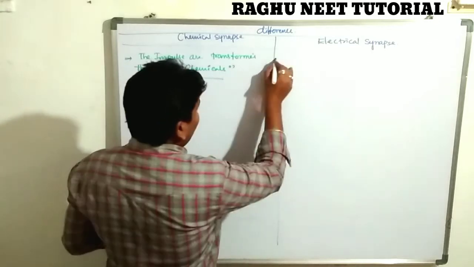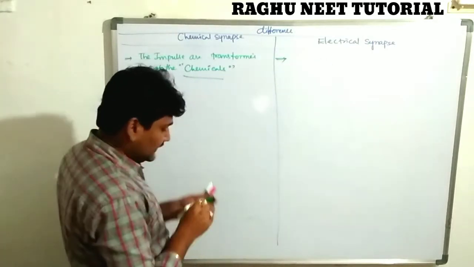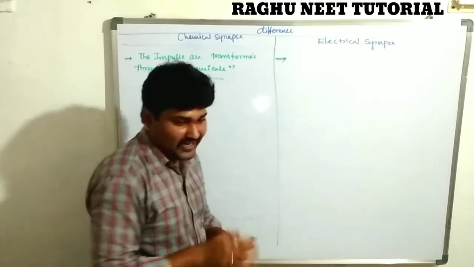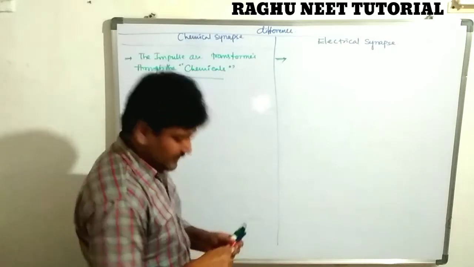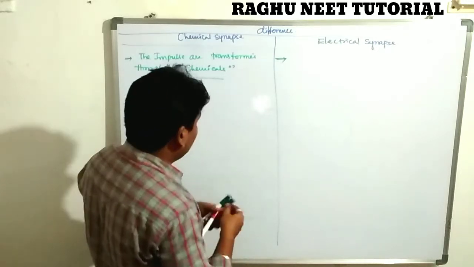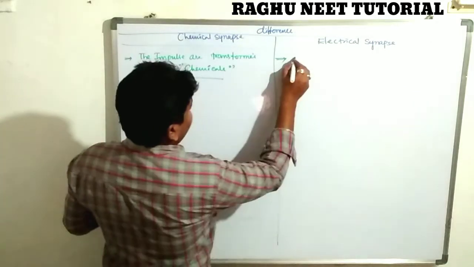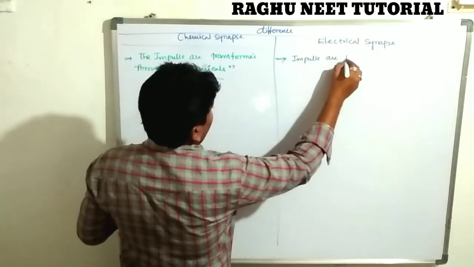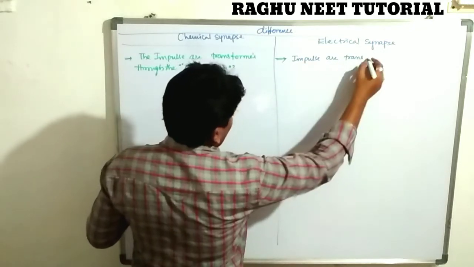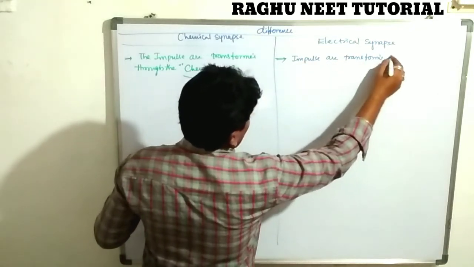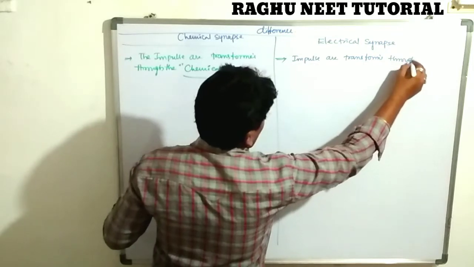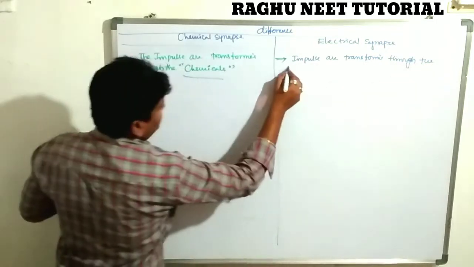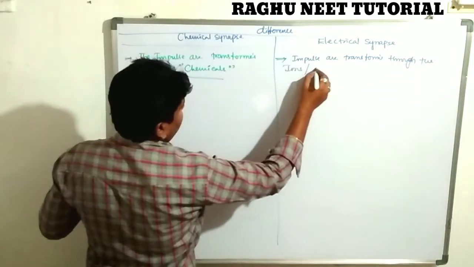Listen carefully. The electrical synapse is nothing but the impulse being transmitted through ions, which are nothing but charges or voltages. The impulse is transmitted through ions or charges.